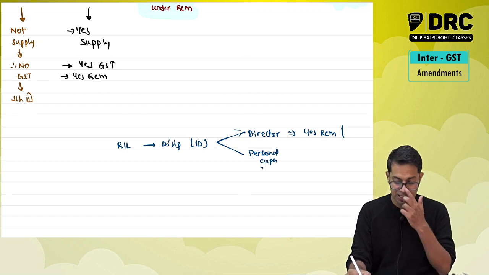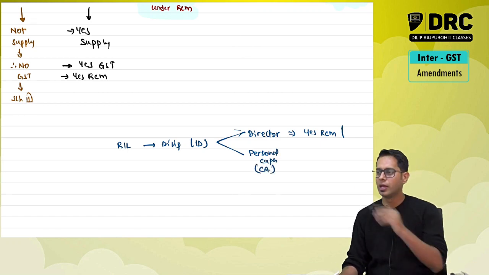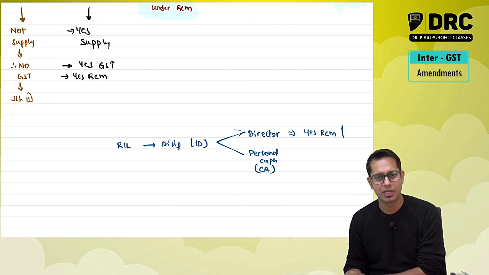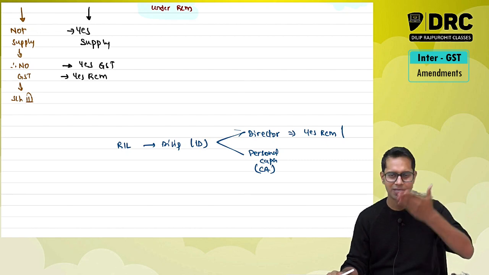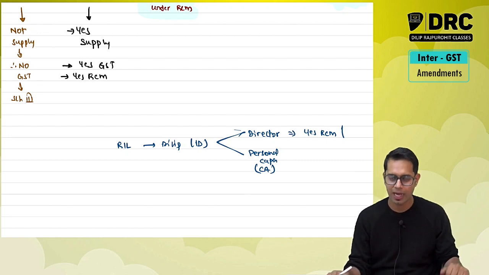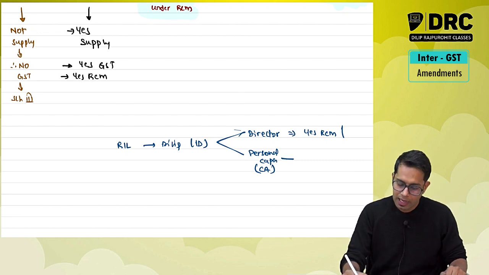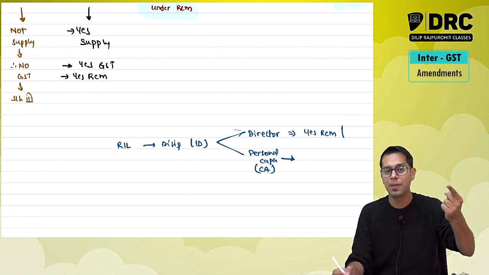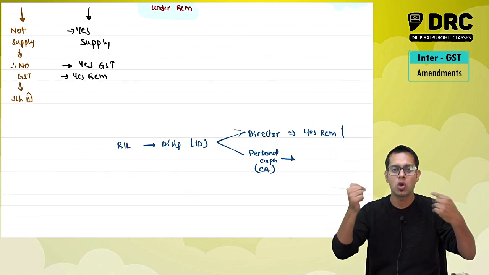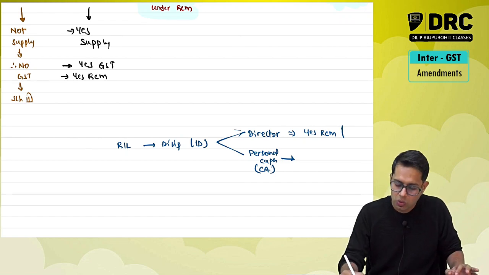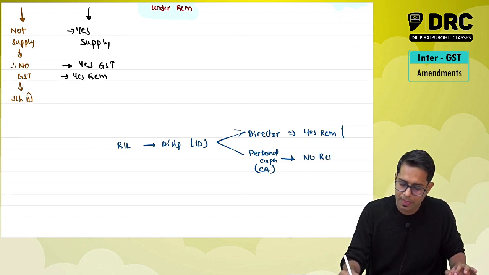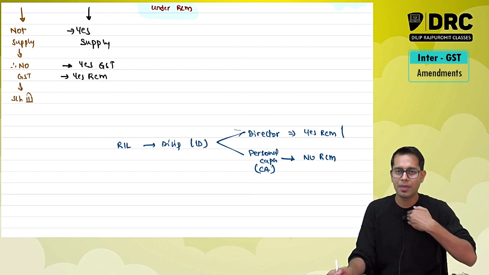Now services given by me in personal capacity, meaning Dilip is giving services as a chartered accountant. The company has asked me to file the income tax return of the company. They have asked me to give a net worth certificate. Now the services which I am giving to this company are not because I am the director, but because I am a chartered accountant. So these services I am giving to the company in my personal capacity. So in this, no RCM is applicable. This is a separate contract between me and the company.